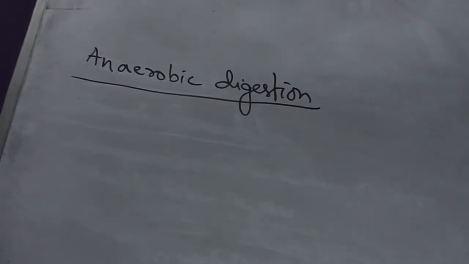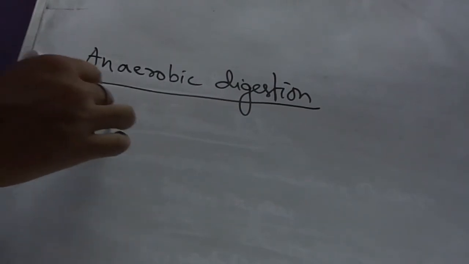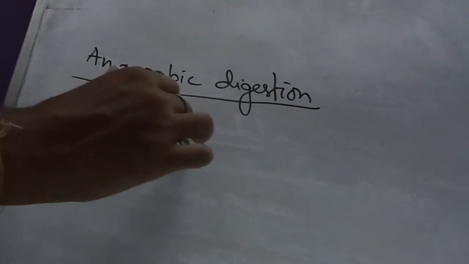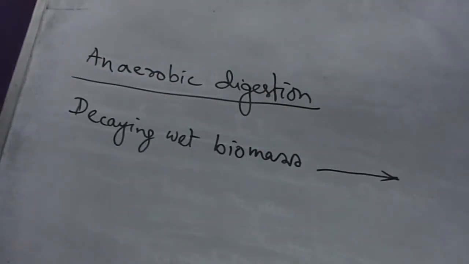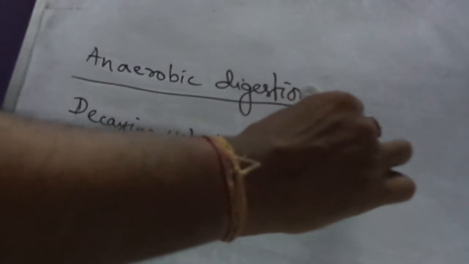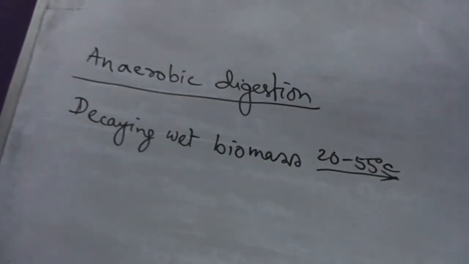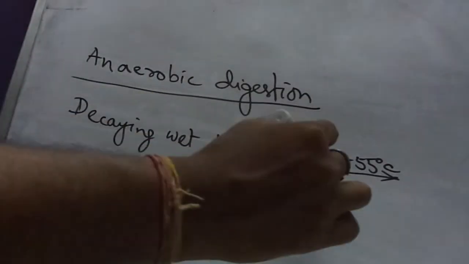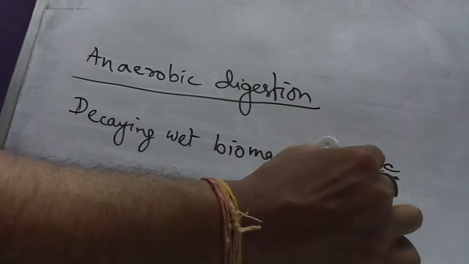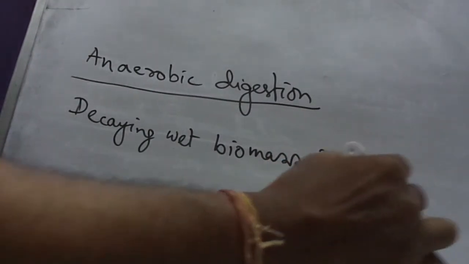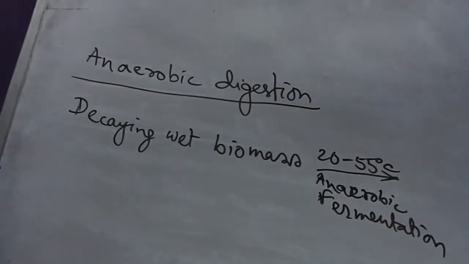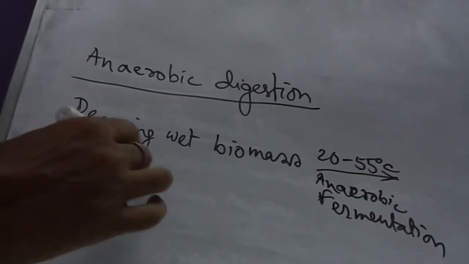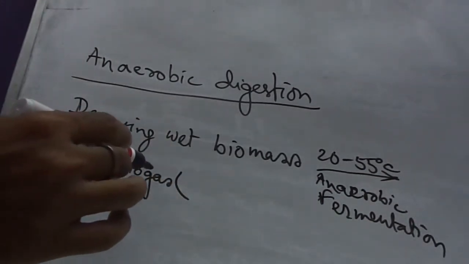Decaying wet biomass at 20 to 55 degree centigrade undergoes anaerobic fermentation and forms biogas, largely methane, CH4, and CO2.